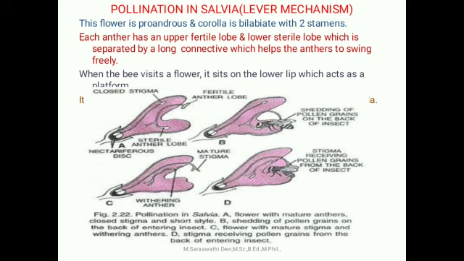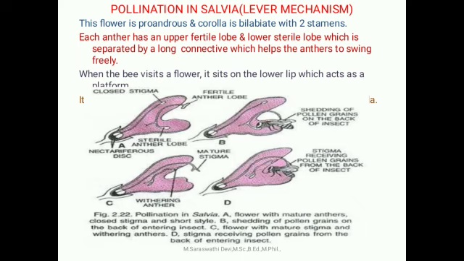Pollination in Salvia: lever mechanism. Here the flower is protandrous, that means the anther matures earlier. See the first picture, A picture, closed stigma. The stigma is inside, but the anther alone comes out. Because the anther matures first, it is protandrous.